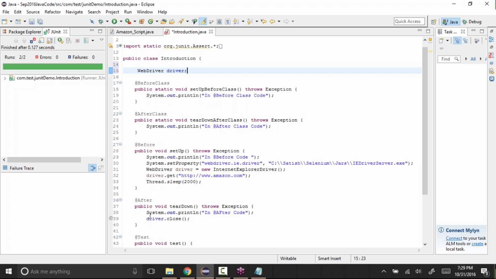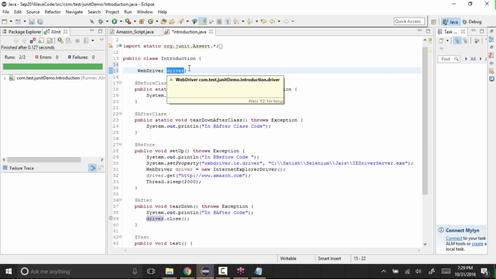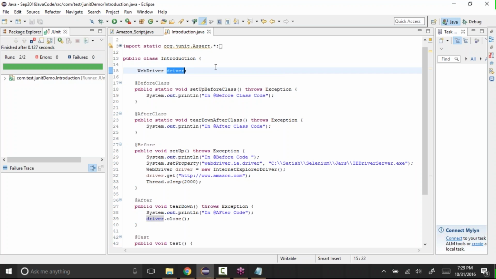Okay, and now see, the error is gone because whatever is there in the class can be accessed by all the methods. See, now as I created the WebDriver driver in the class, the error is gone. So all the methods can access that variable inside that class. Let's save this and now run.